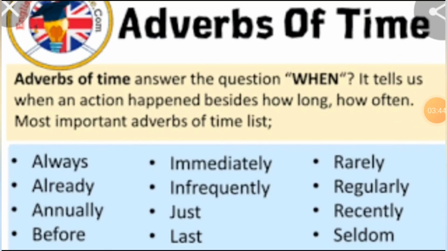First, we will see adverbs of time. See the definition. Adverbs of time answer the question when. It tells us when an action happened, besides how long and how often. Here is a list of the most important adverbs of time. We can use all these words for time.